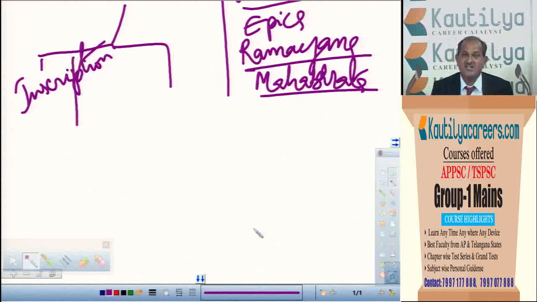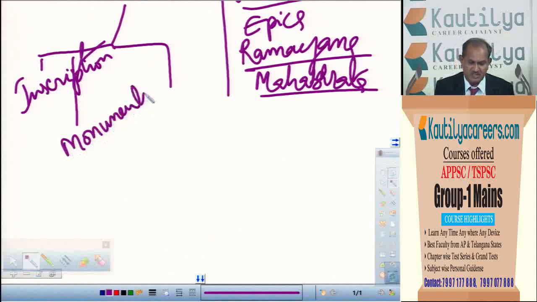And at the same time, another archaeological source we have is monuments. Regarding the monuments, we can know the style of living of the people, in what type of houses they lived. For example, we are able to say the Indus Valley civilization or Harappan civilization is an urbanized civilization. We can say this only by seeing the monuments, how they built. By seeing the structure of the monuments, the system of construction they followed, we are able to say that Harappan civilization is not a rural civilization, but an urban civilization.